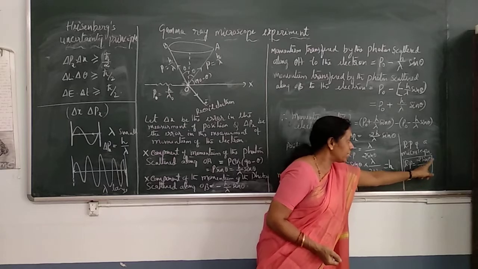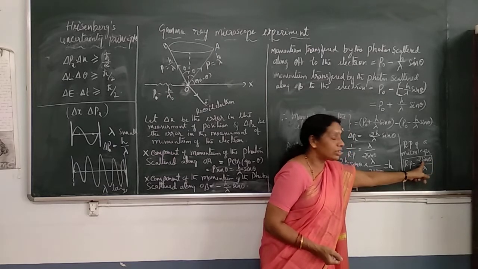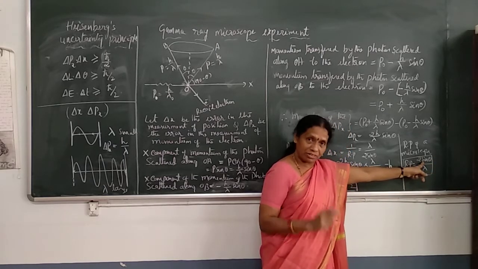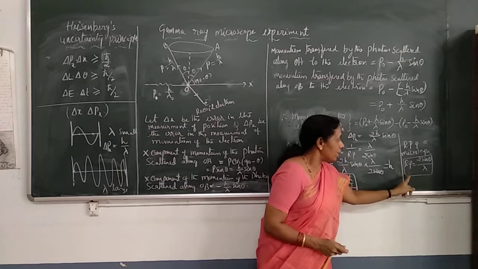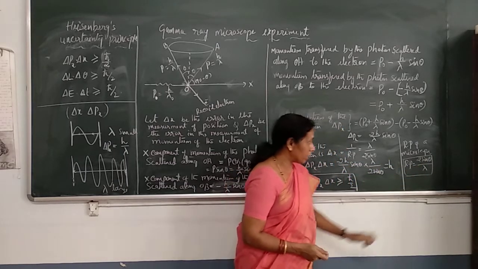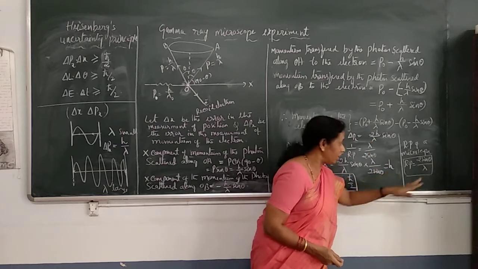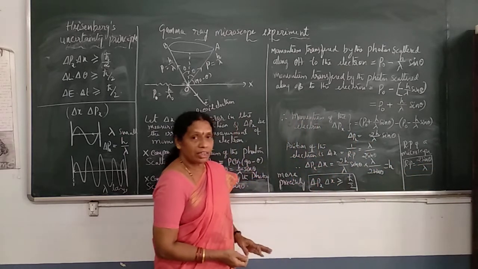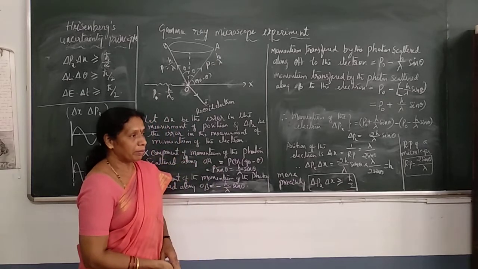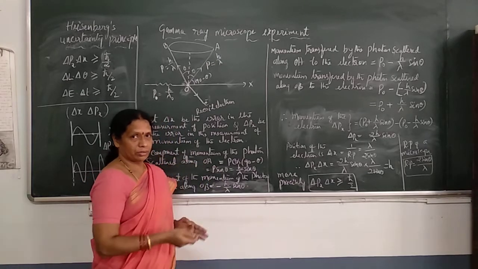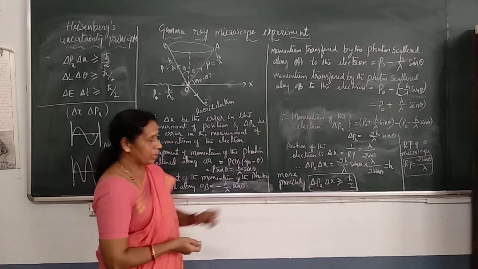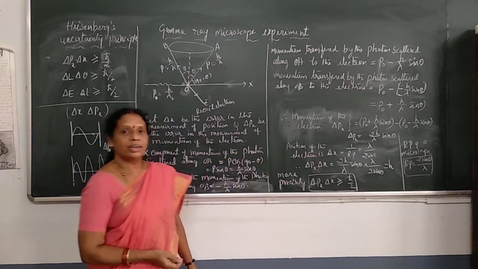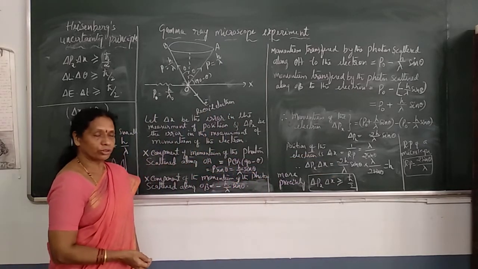2n sin theta by lambda. n is the refractive index of the medium. The medium is air, so n is 1. So the resolving power of a microscope is given by 2 sin theta by lambda. Theta is the semi-vertical angle made by the pole of the rays with the objective of that microscope. Lambda is the wavelength of the radiation used to illuminate the object.